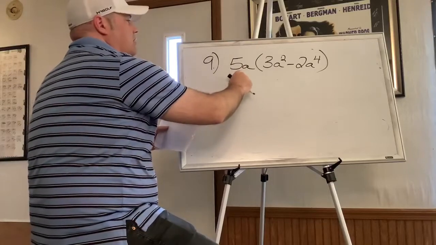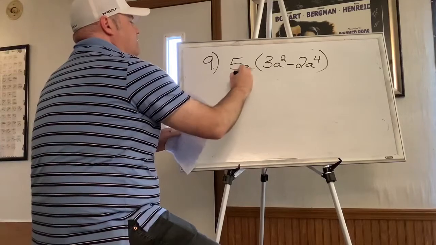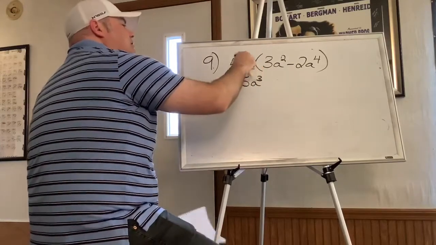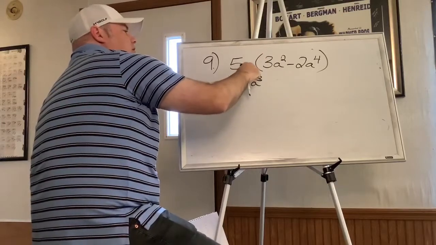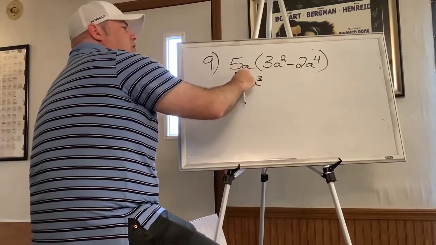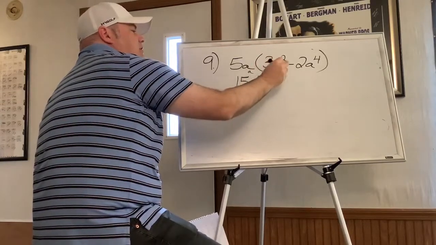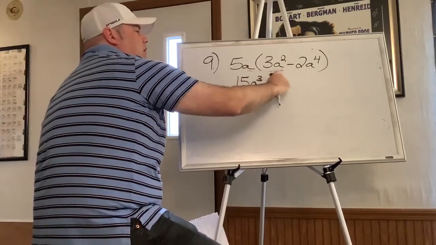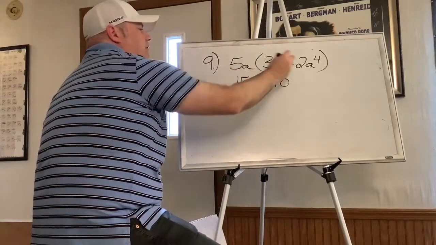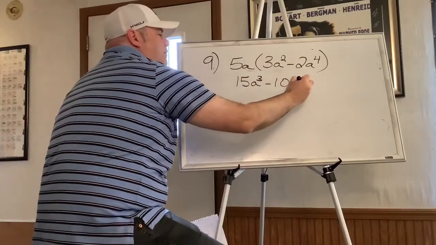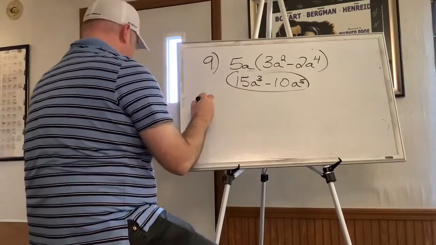But this one is still distribution. Now we're having to distribute this with a variable through this. So 5a times 3a is going to be 15a cubed. The reason why it's cubed is this is to the first power, so 1 plus 2 is cubed. Can't forget about that a. So there's a times a squared, which is a times a times a, which is a cubed. Okay, there's 3 a's there. Same thing with this. You're going to get negative 10. 5 times negative 2 is negative 10, a to the 5th. Make sure you add that 1 to the 4th. You can't combine those, so that's where that one ends.